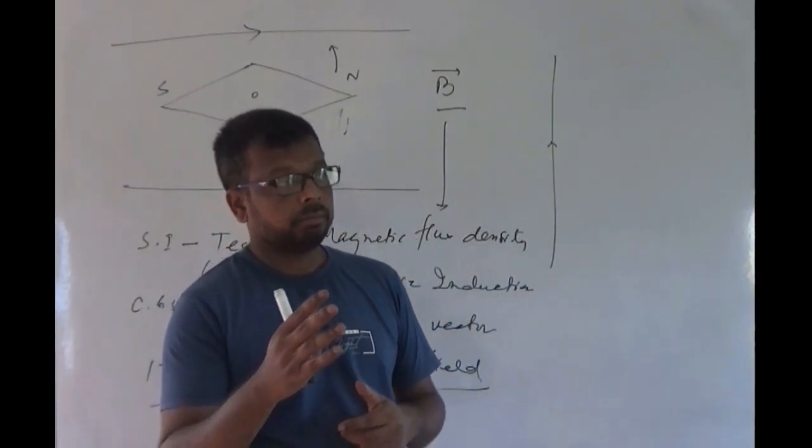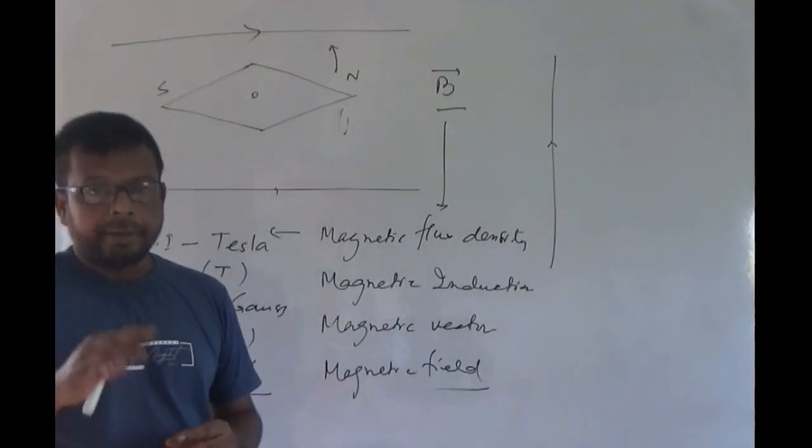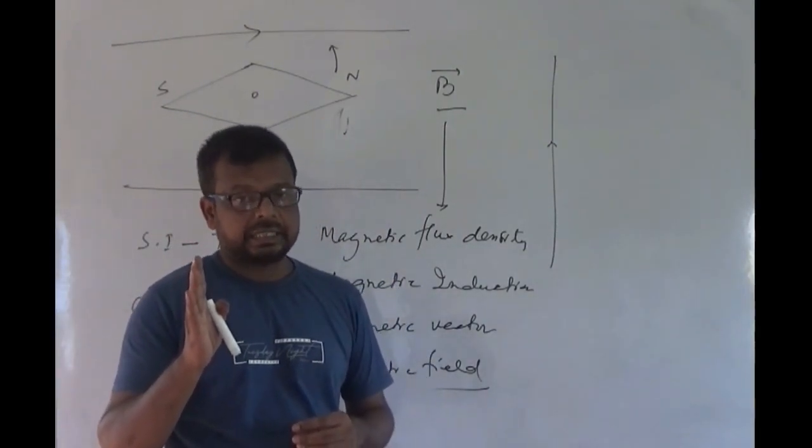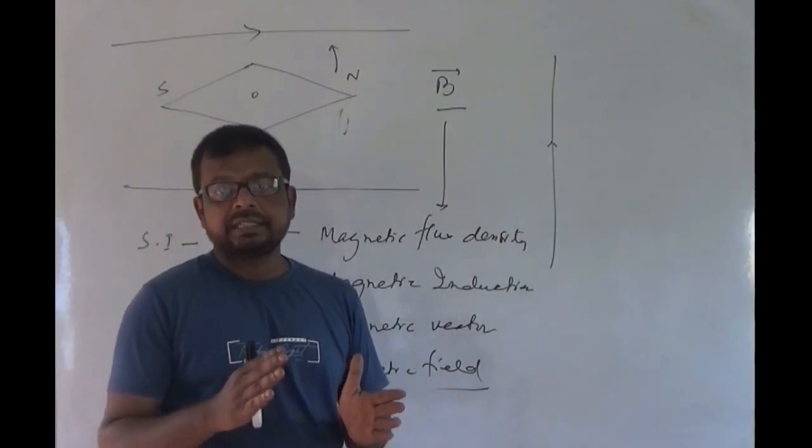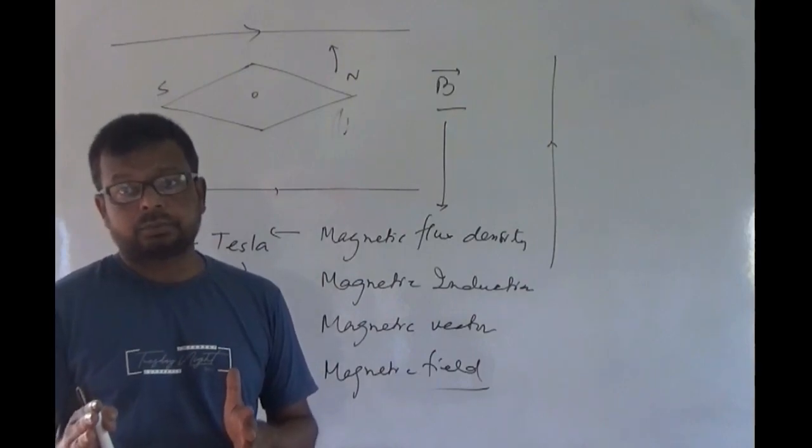And mind it, magnetic field is a vector quantity. That means it has a magnitude as well as a direction.